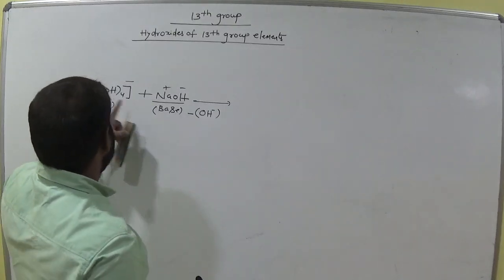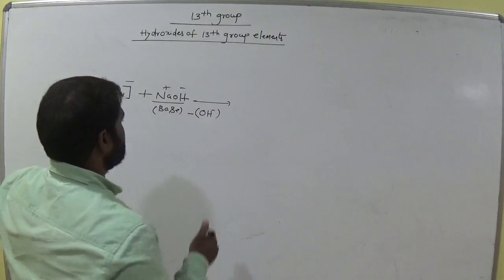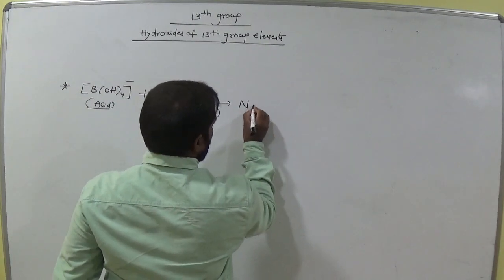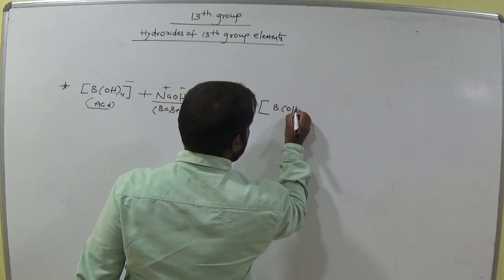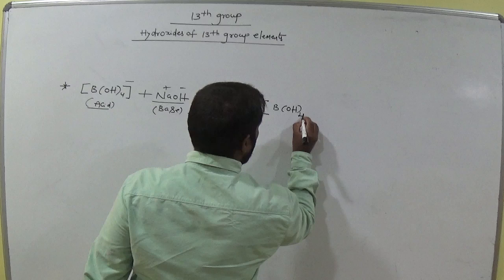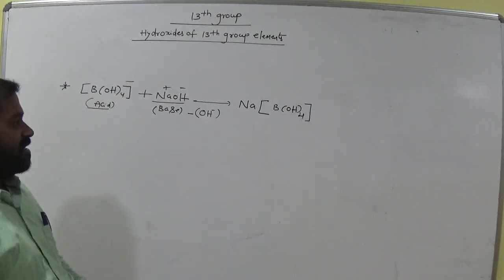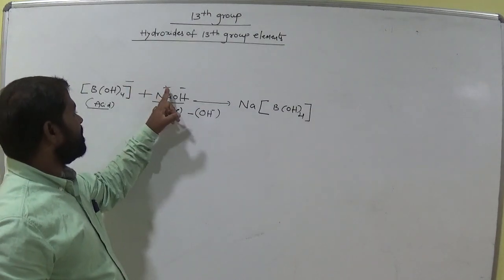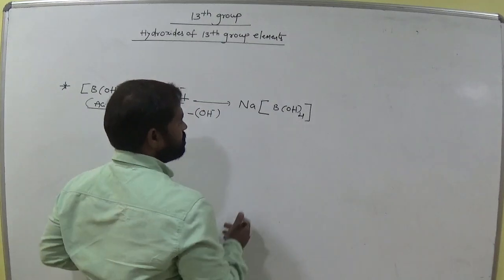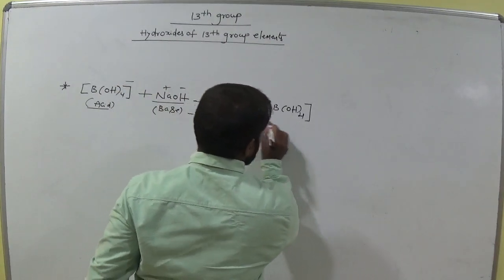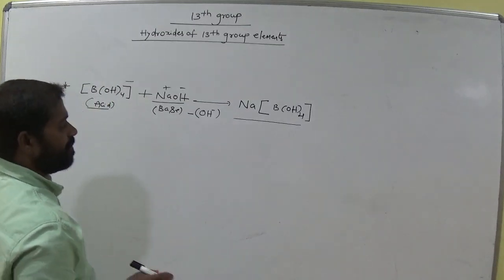This OH minus is removed, minus means removed, eliminated. Now this Na plus interacts with this minus complex, that means Na and this B(OH)4. Is it clear, everyone? This minus interacts with this plus and becomes neutral. Here also sp3 hybridization for it. Okay, remember this.